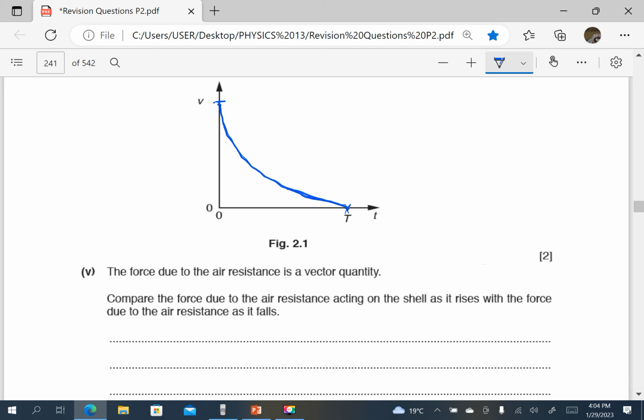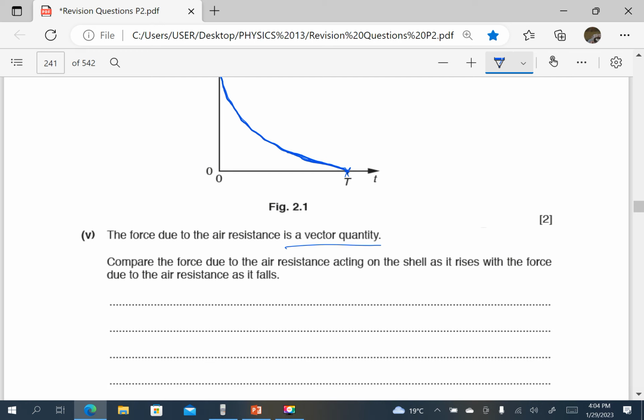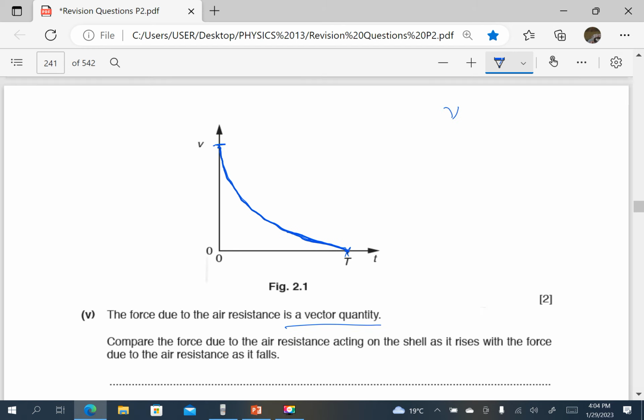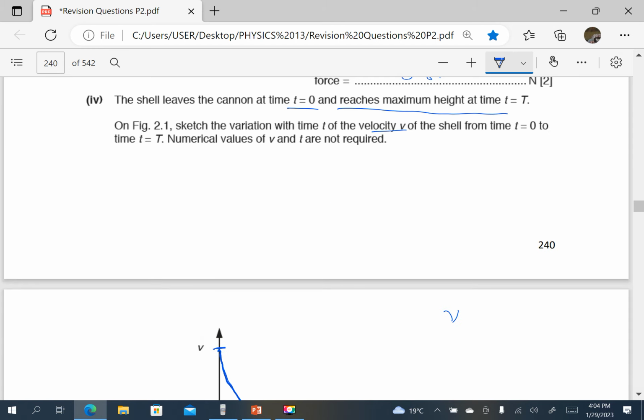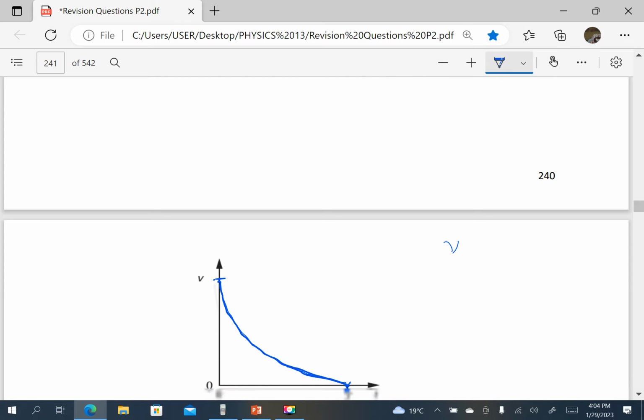The force due to the air resistance is a vector quantity. Compare the force due to air resistance acting on the shell as it rises with the force due to air resistance as it falls. Let's check when it is rising.